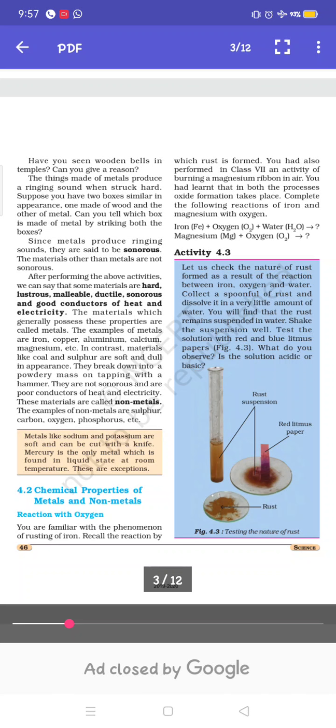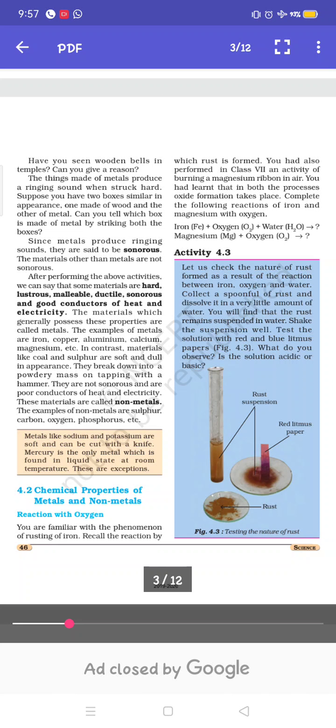In the activity I told you about, if we take a magnesium ribbon and burn it, it burns with a white dazzling light. After burning there will be white powdery ashes, and when we mix those ashes with water, they form magnesium hydroxide. When we check that solution with litmus paper, red litmus paper changes into blue, and blue color indicates that metal oxides are basic in nature. In contrast, non-metal oxides are acidic in nature.